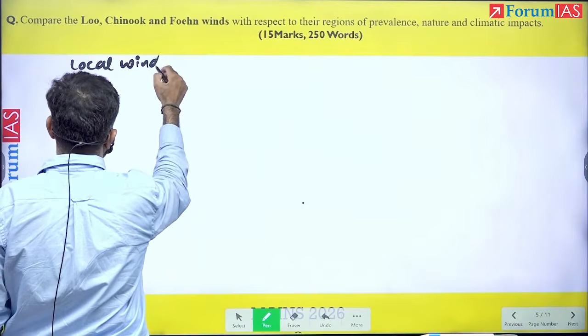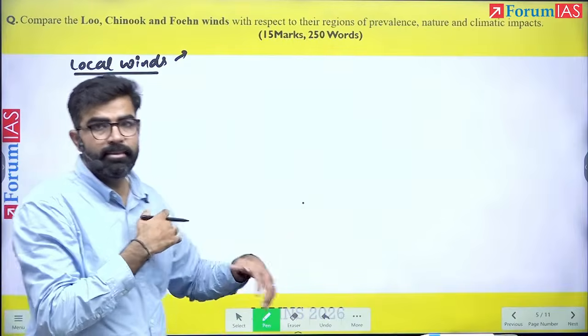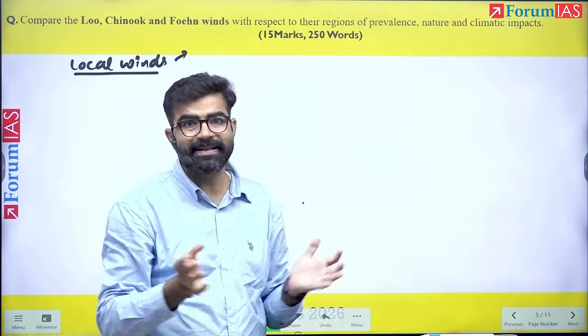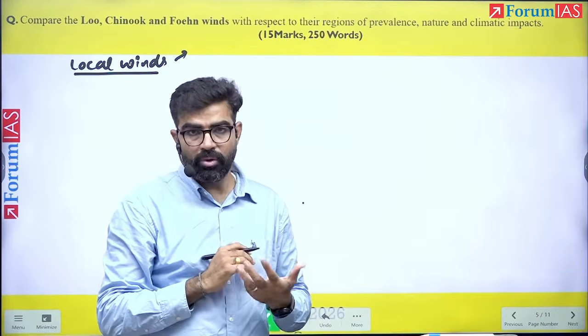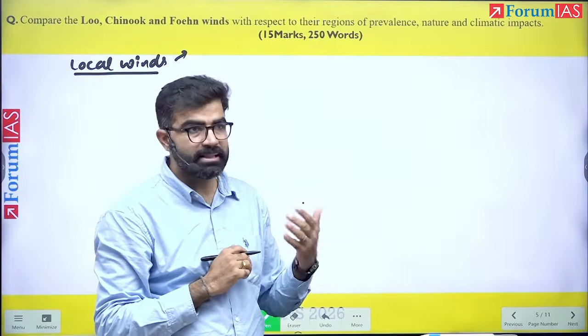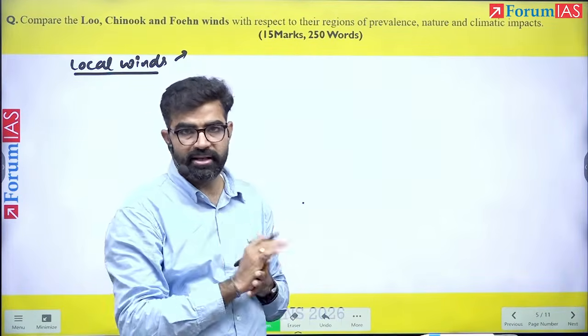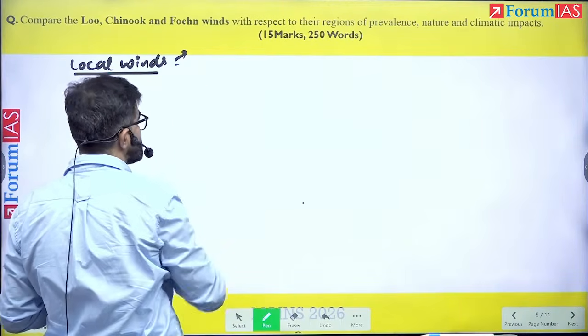Local winds are those winds which have local impacts, and their impacts are also limited in some certain specific area, right? They can be warm, they can be cold, but essentially with their definition they will impact the smaller areas, right? Now see here, with this local winds definition you can start your question.